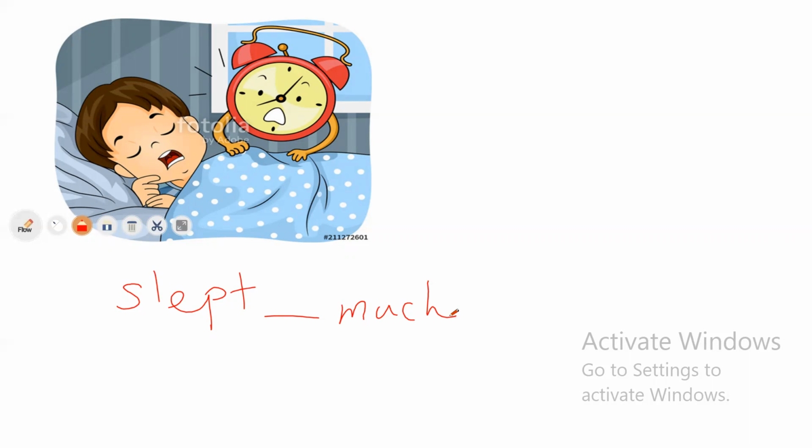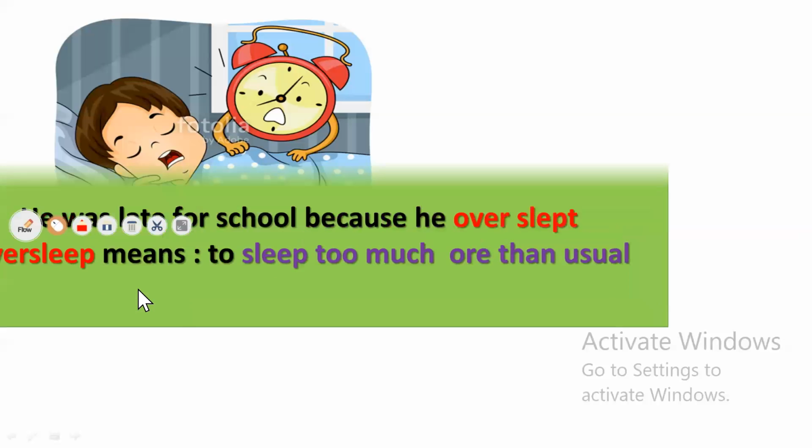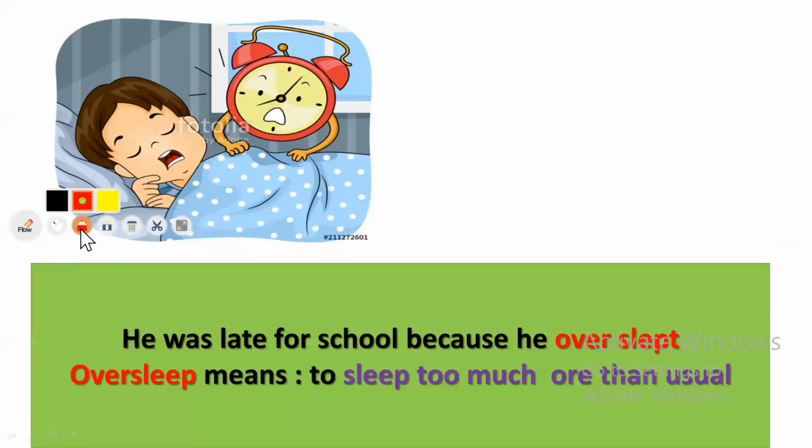You can delete the word much and say this boy overslept. Look here. This person was late for school because he overslept. What does the word overslept mean? Overslept means to sleep too much, more than usual.